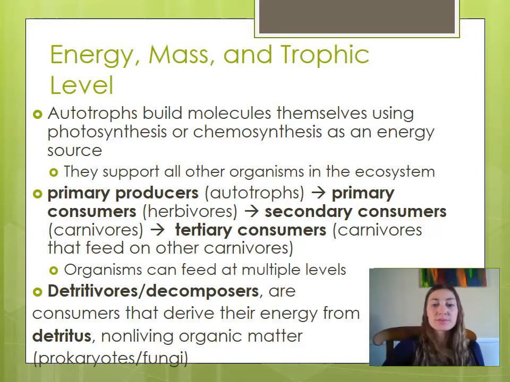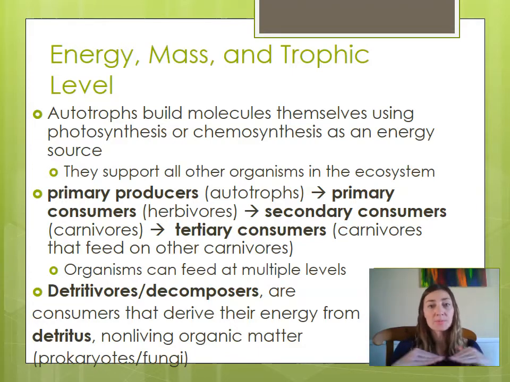Autotrophs build molecules themselves using photosynthesis, or chemosynthesis if they're deep in the sea. They would use chemicals to build glucose molecules rather than the sun. They're a pretty small group of organisms, and we're going to focus mostly on the autotrophs that are photosynthetic for our purposes here. They'll use the sun as an energy source, and they support all the other organisms in the ecosystem.